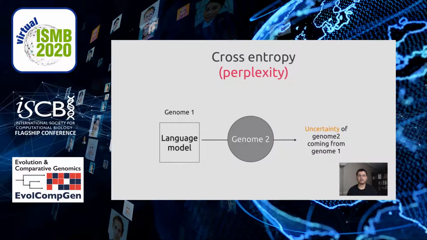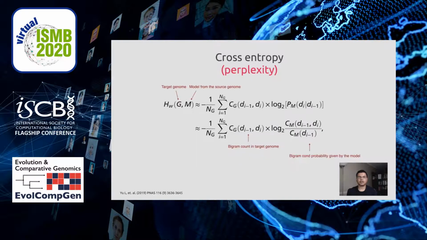To investigate the evolution of these grammars, we calculated cross entropy or perplexity. It is a measure of uncertainty of a genome given the model from another genome. So the cross entropy of the genome G given the model M from another genome is calculated using counts of bigram from the target genome G, where the conditional probabilities come from the model M.